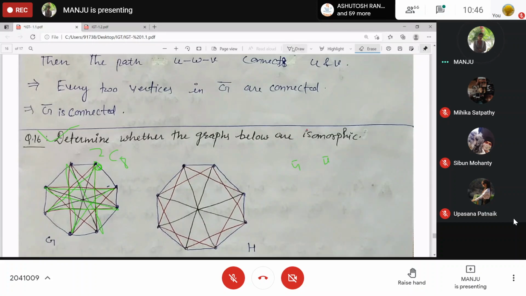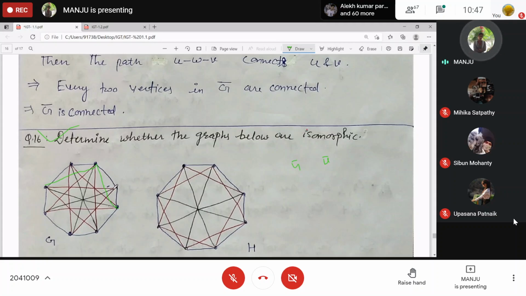Okay, and if these look complicated, you can go for the complement of G and H. So what will the complement look like? This G complement will be, I'm just drawing the complement. See, in G it is adjacent to this vertex, and this vertex, and this vertex. So in G complement, it will be adjacent to this vertex, this one no, this one no, this one no, this vertex, and not this one, not this one.